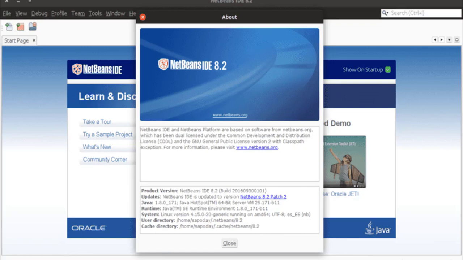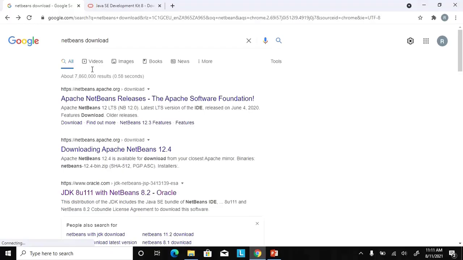So for that, I am going to my browser. Here type NetBeans download. There is an Apache NetBeans, the latest release. Apache NetBeans 12.4 is the latest release. I am not going for Apache NetBeans because of the size. It's actually a bit heavy. My machine has only 4 GB RAM, so I don't want to go for heavy software. Instead, I want to go for the light ones. So for that, I'm going to download NetBeans 8.2.